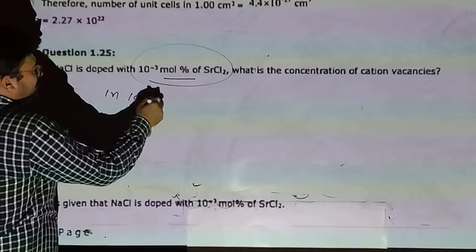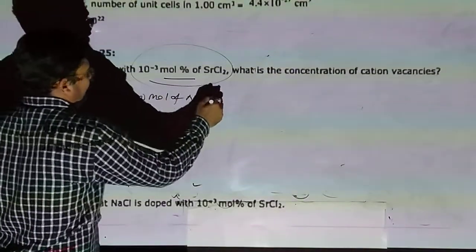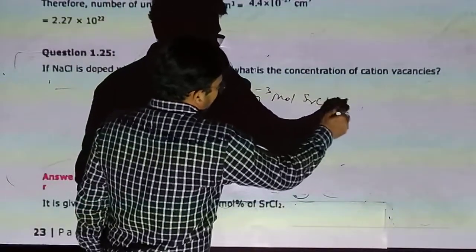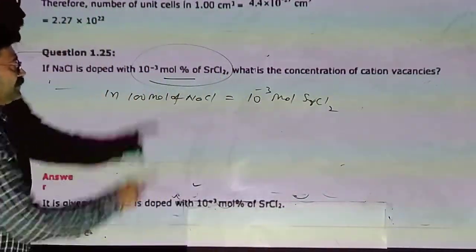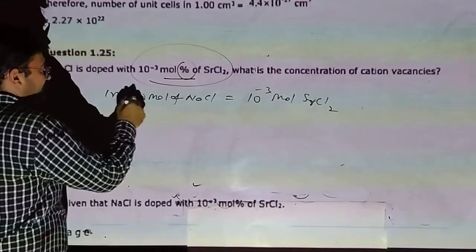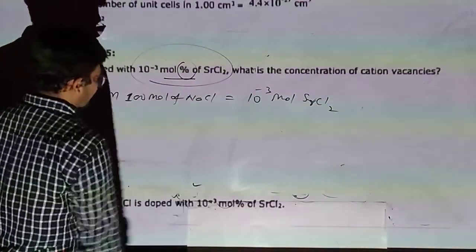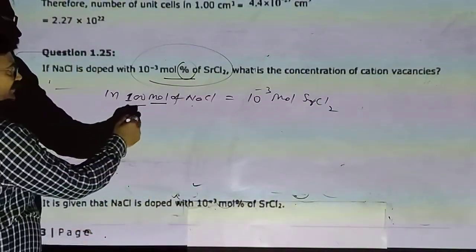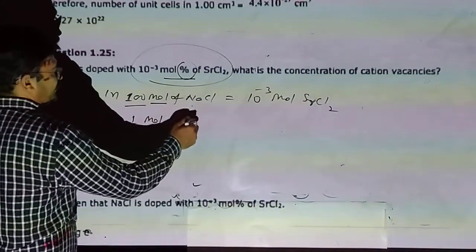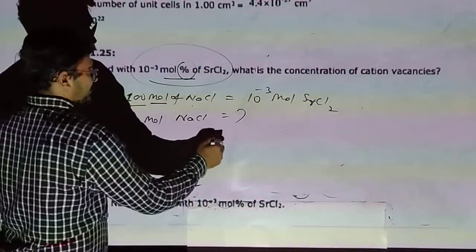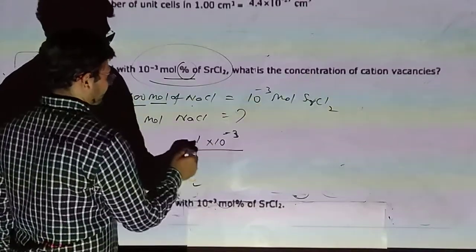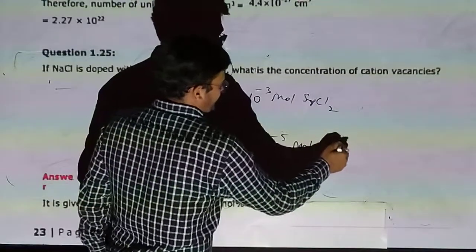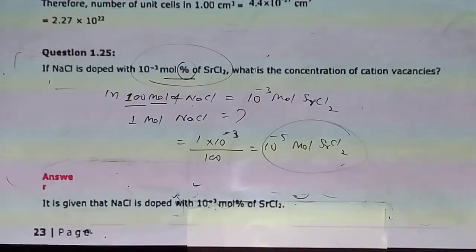In 100 mole of NaCl, there will be 10 raised to minus 3 mole strontium chloride. So at 1 mole NaCl, how much? 1 into 10 raised to minus 3 divided by 100. So 10 raised to minus 5 mole strontium chloride should be present there.